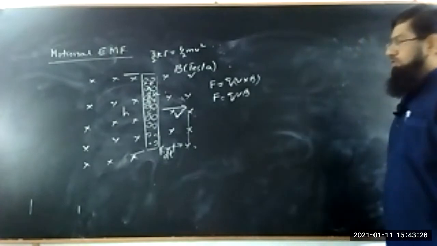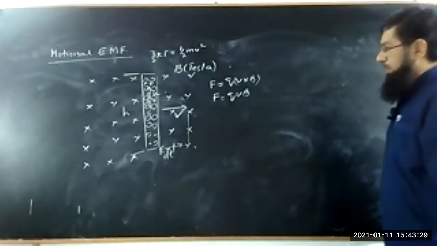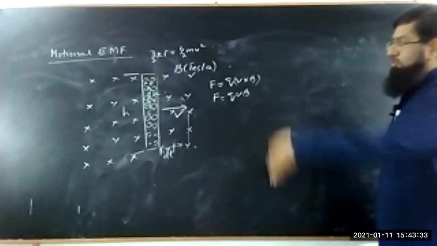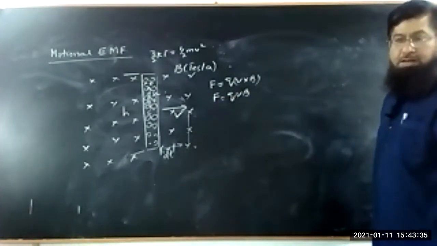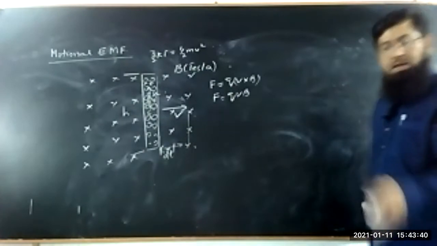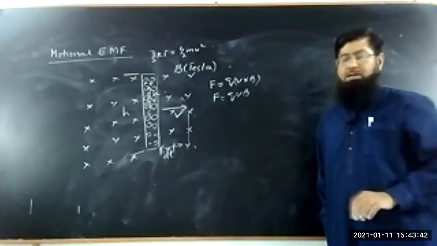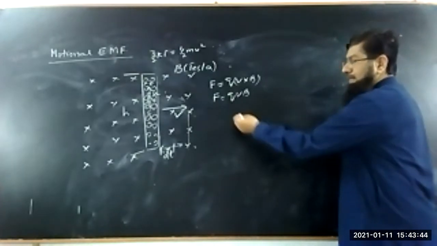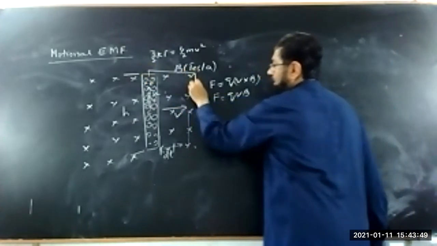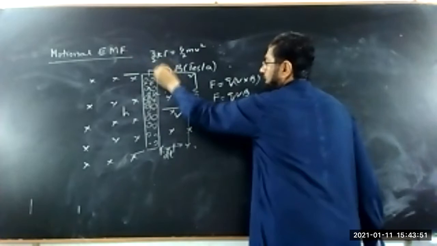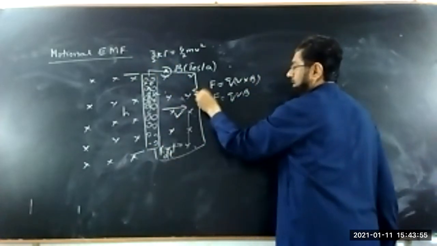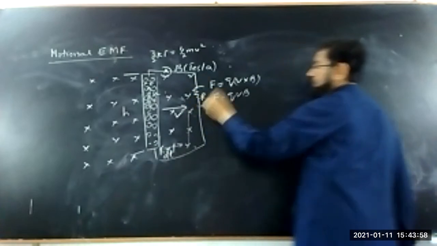The charges within the wire will experience the force, which is equal to this. So as a resultant, they will move with the velocity u within the wire. V is the velocity of the wire and u is the velocity of the charges within the wire. So here, if this wire is connected to the ammeter, it will show the deflection here. This is the resistor, you will get the EMF over there.